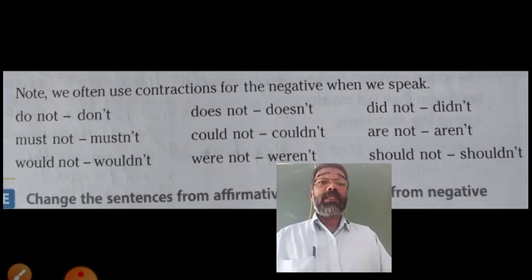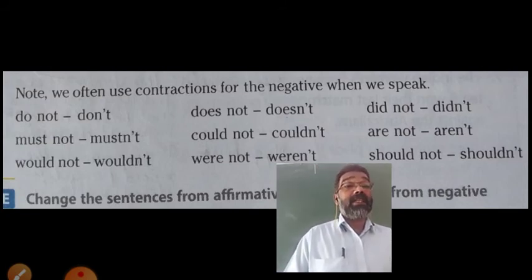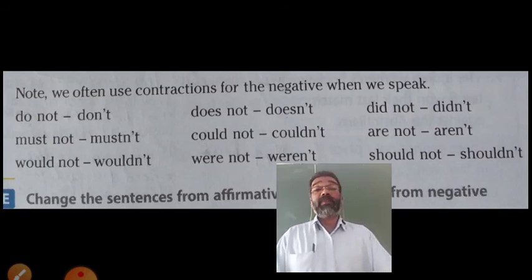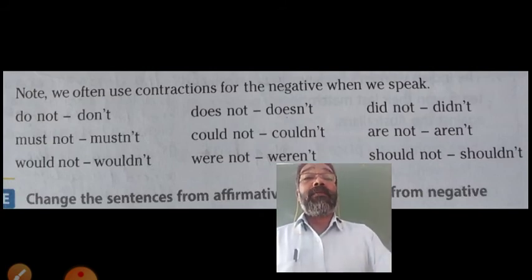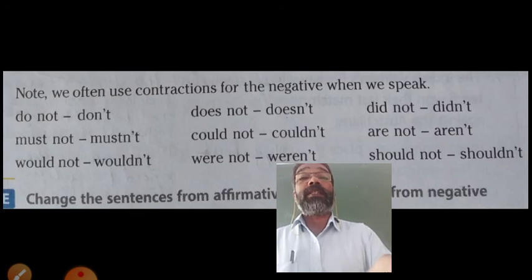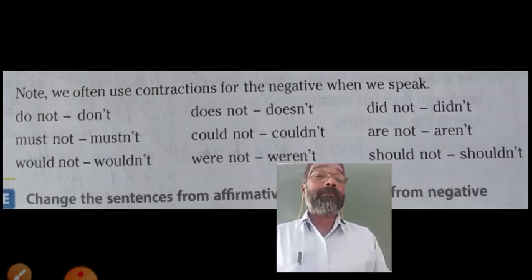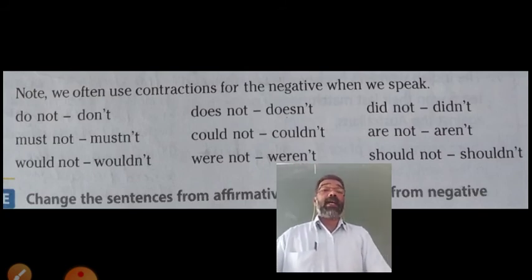Will not, won't. W-O-N-T. Won't. Shall not, shan't. S-H-A-N-T, with an apostrophe. So, to make the negative word in its short form, we omit some letters from the word, and instead of the omitted letters, we use an apostrophe there. That means one or more letters are omitted.